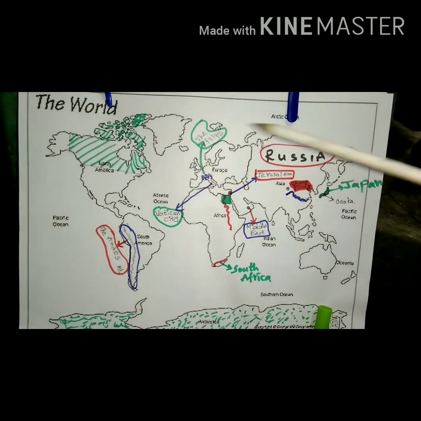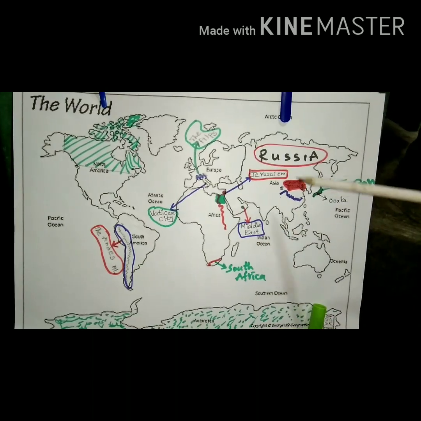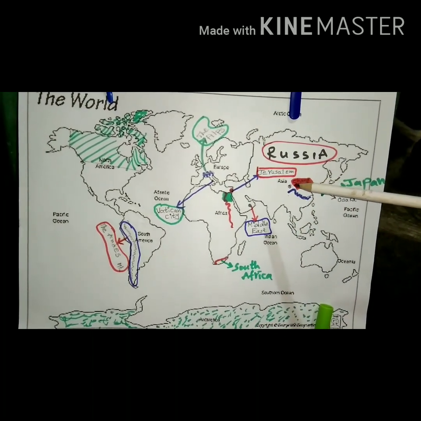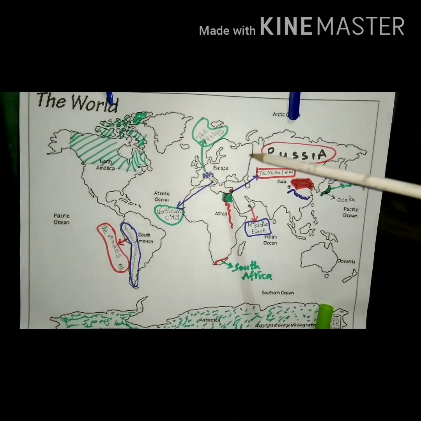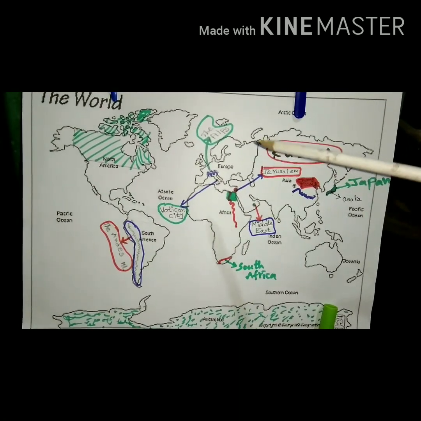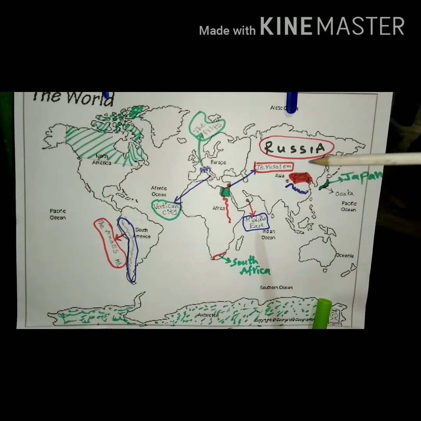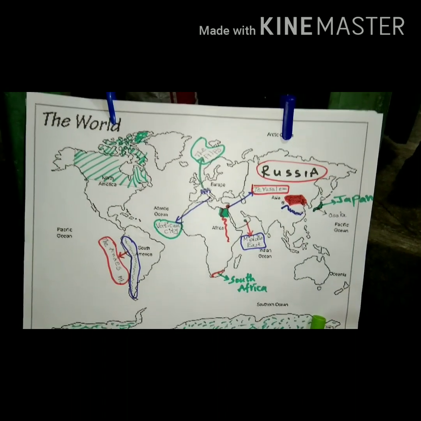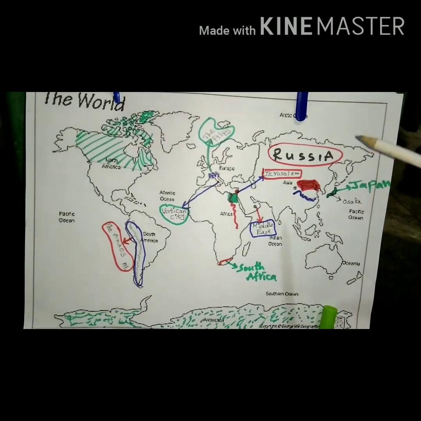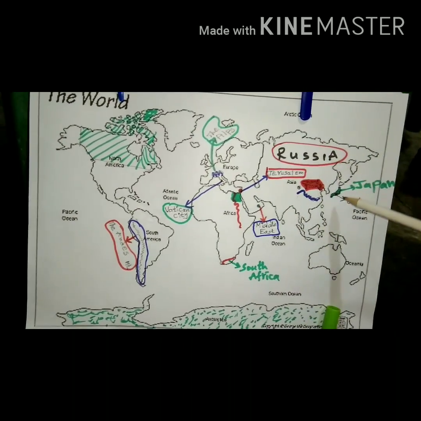See here, on the world map, some different places and mountain ranges are shown. These are the places that mostly affect population distribution. Russia.